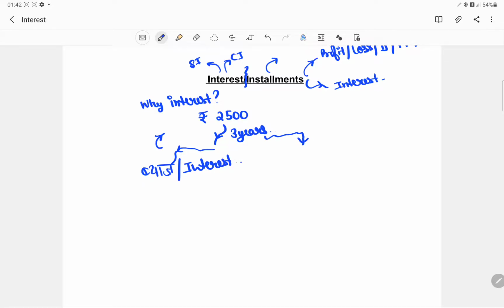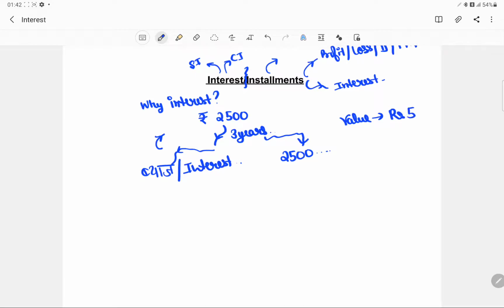The other reason could be that after 3 years, this 2500 would not be valued the same as it was 3 years ago. We are all well aware that the value rupees 5 had in 1990 was far more as compared to the value it has in the year 2021.